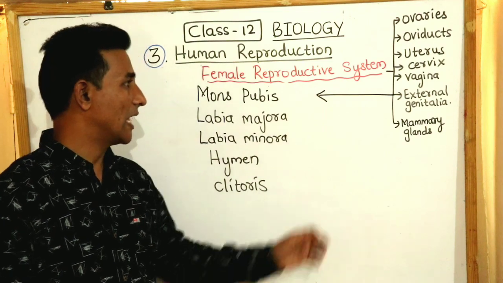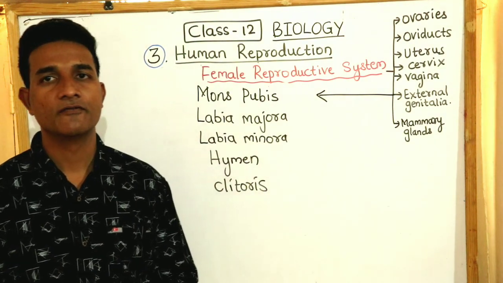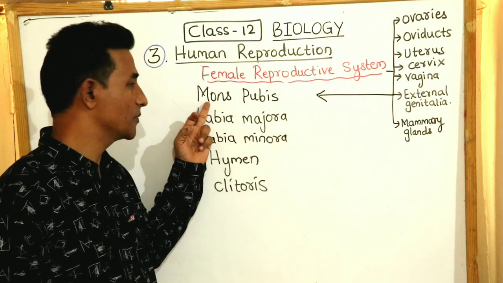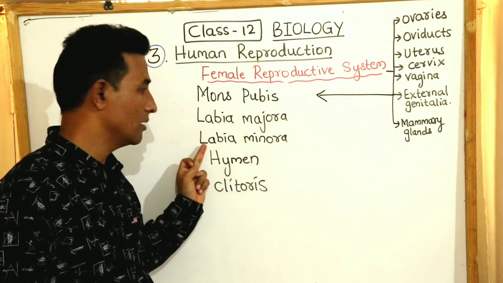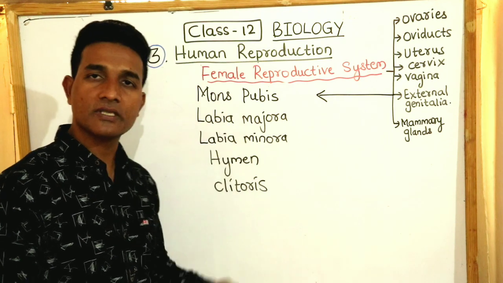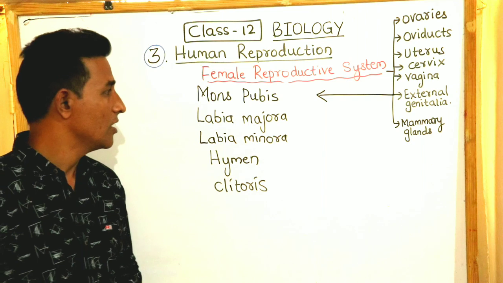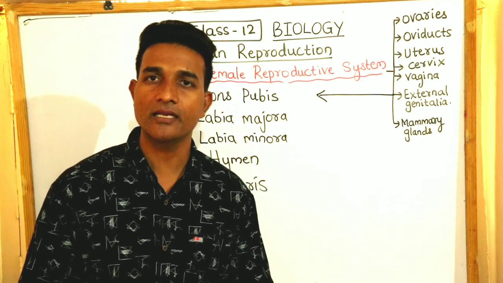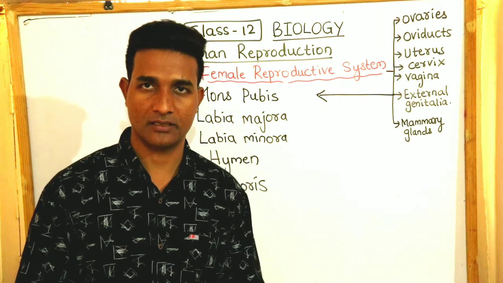Now we come to external genitalia of the female reproductive system. The external genitalia consist of mons pubis, labia majora, labia minora, hymen and clitoris. First we will discuss about mons pubis. Mons pubis is a cushion of fatty tissue covered by skin and pubic hairs.